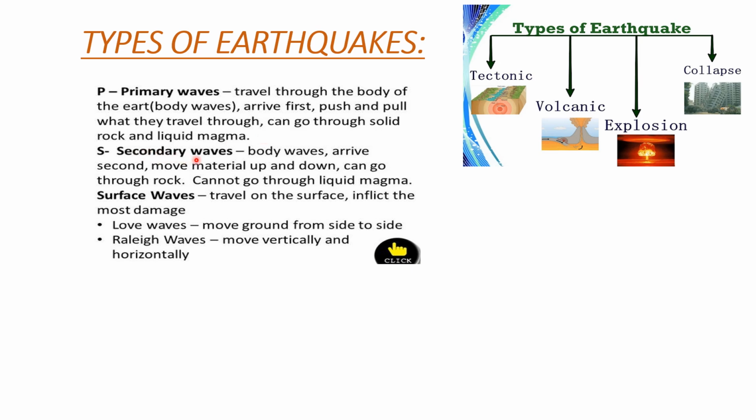S waves means secondary waves. They are body waves that arrive second. They move material up and down. They can go through rock, but cannot go through liquid magma. So secondary waves can travel only through solid things, and cannot move in liquid magma.